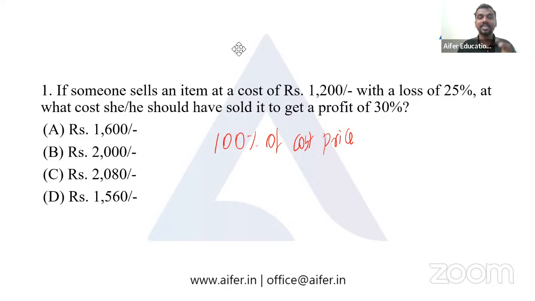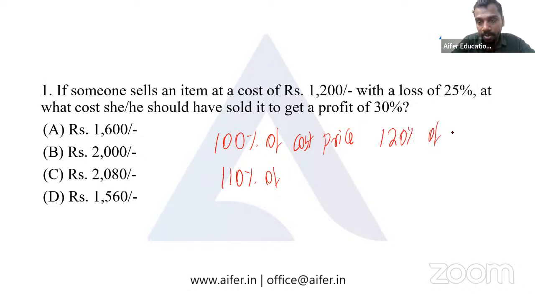So if there is a 10% profit, we can say the selling price is 110% of the original value. If there is a profit of 20%, then it's 120% of the original value.